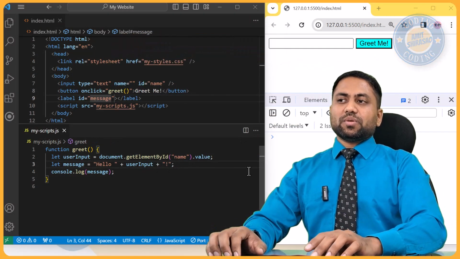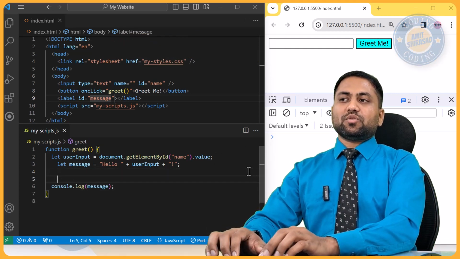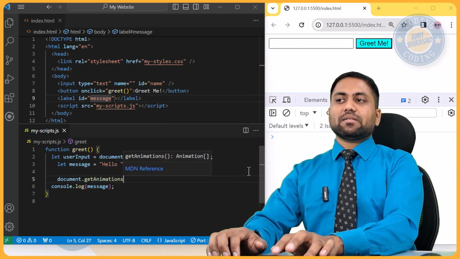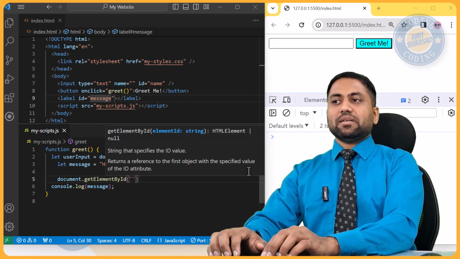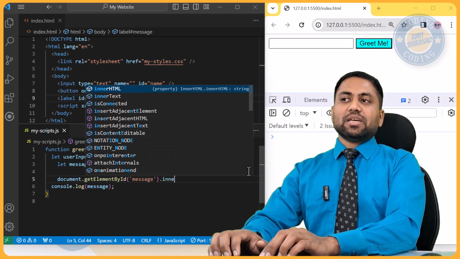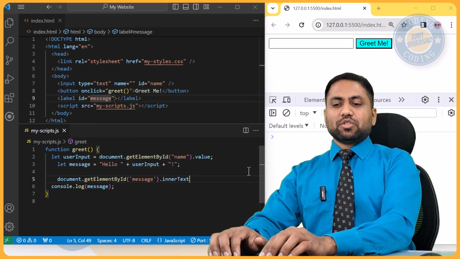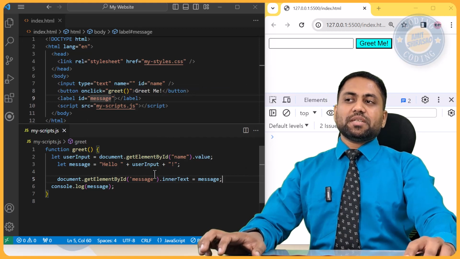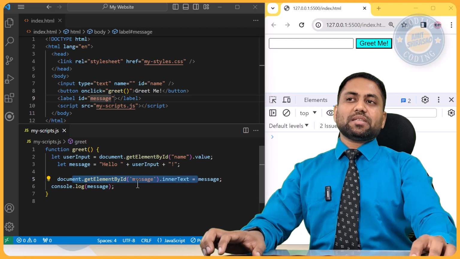And here what you do is, instead of consoling this out, you write document dot getElementById, and here you give the same ID, which is message, and you say that its innerHTML or innerText, let us call it innerText, should be message. So whatever message you have formulated, instead of consoling it out, you are displaying it in that particular label.